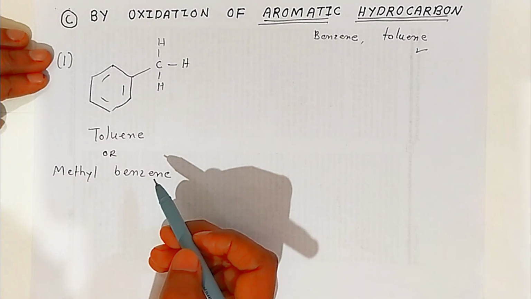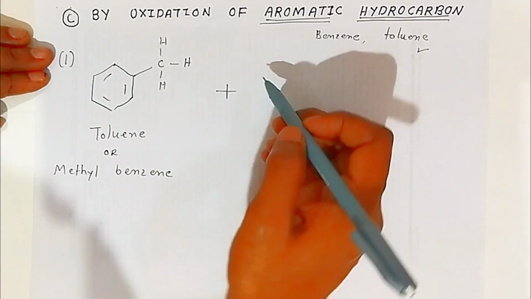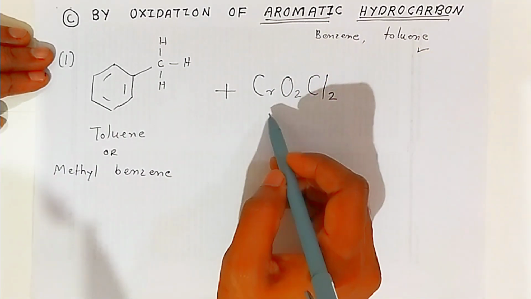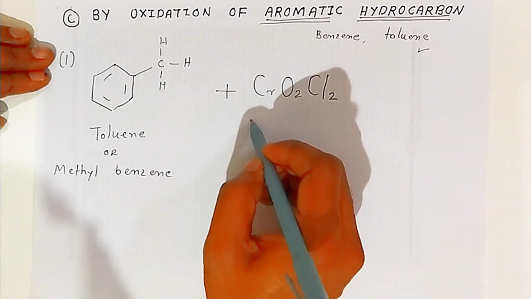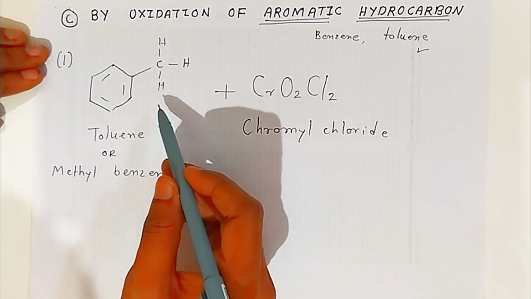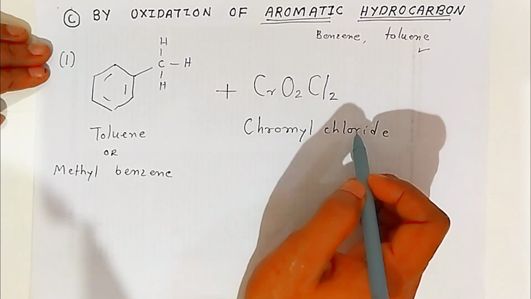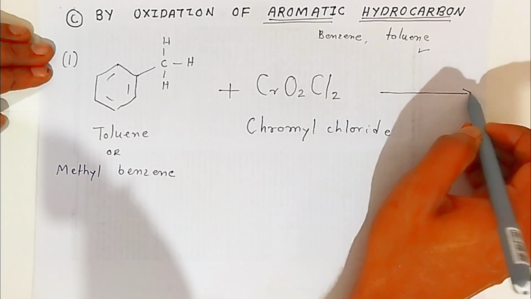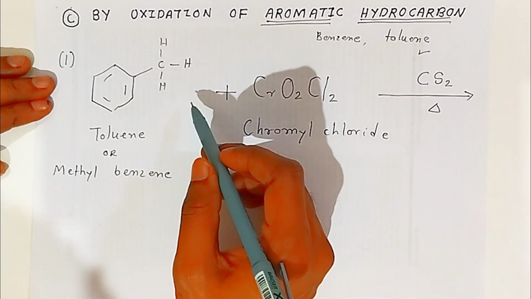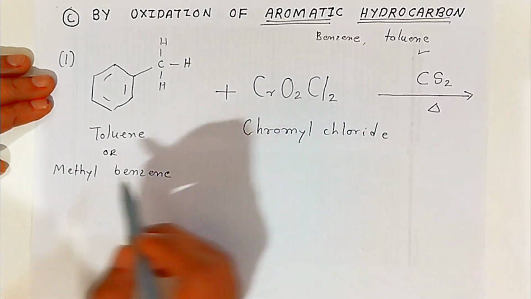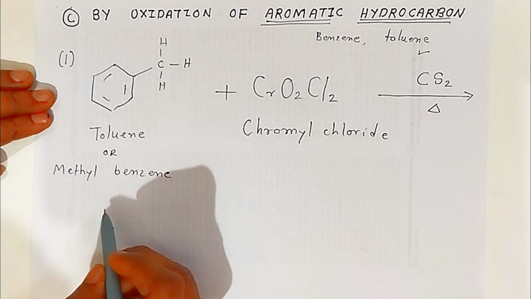Now we are going to use the oxidizing agent chromyl chloride. The formula of chromyl chloride is CrO2Cl2, chromyl and chlorine, so we call it chromyl chloride. Your raw material is toluene, that is a hydrocarbon. If you add this oxidizing agent chromyl chloride in presence of carbon disulfide and heat it, what happens, students? There is addition of this chromyl chloride. It will form the toluene and chromyl chloride complex.